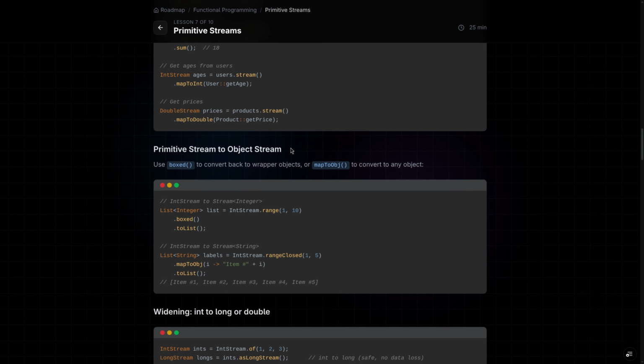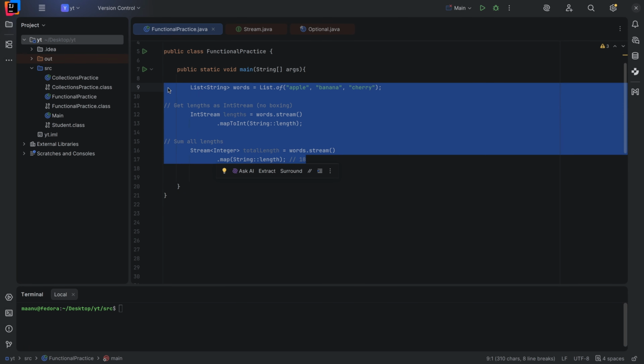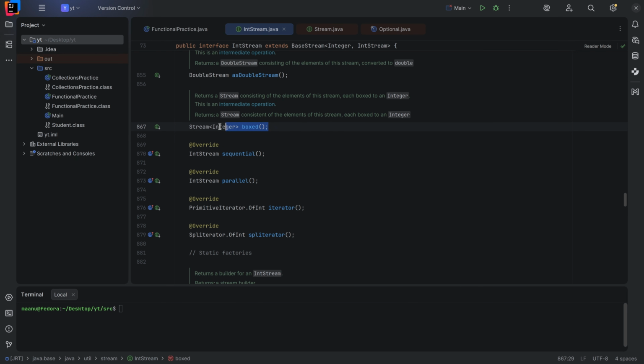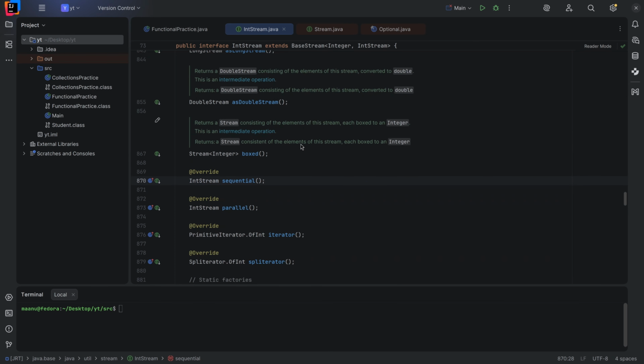Now, primitive stream to object stream. Let's say we have a primitive stream; we can convert it to a Stream<Integer>. IntStream.range.boxed.toList. And the type after boxed is Stream<Integer>, from IntStream.